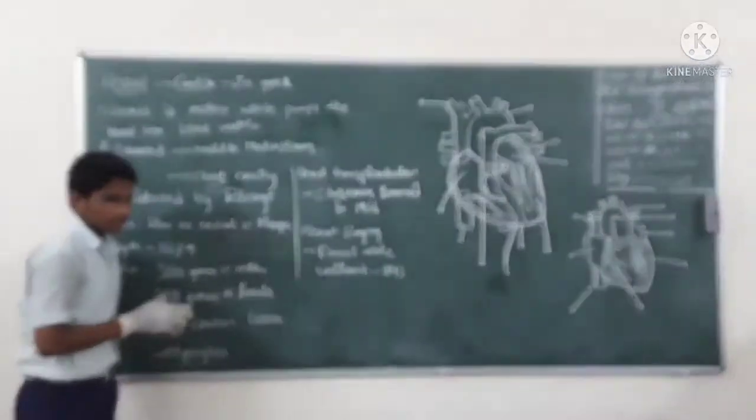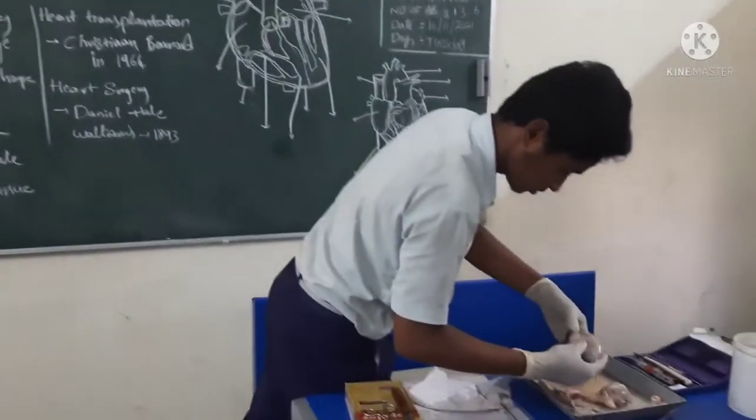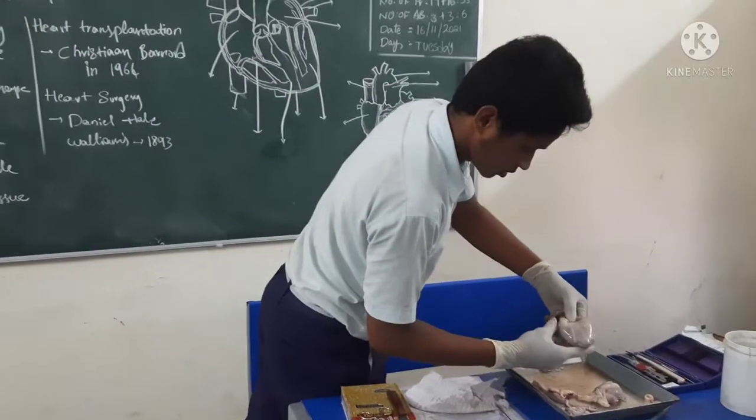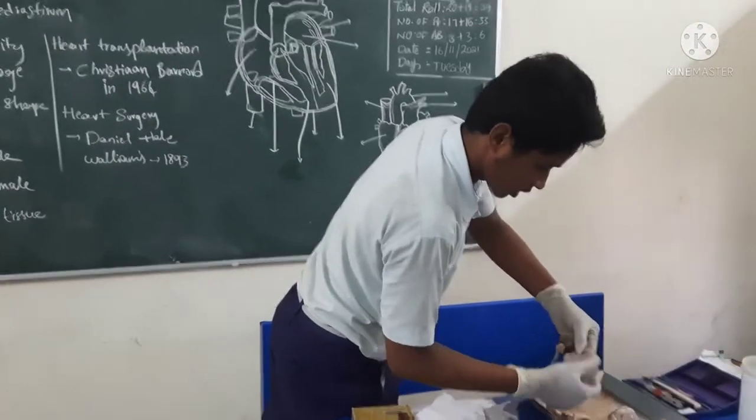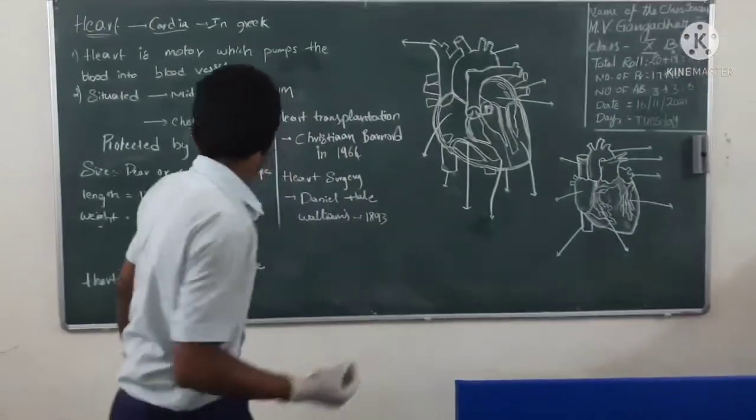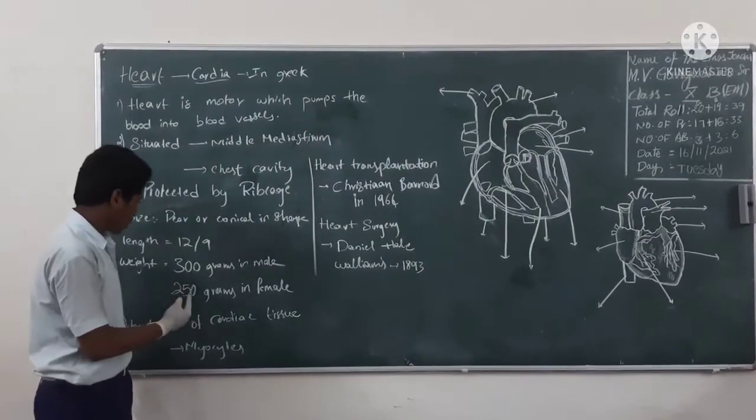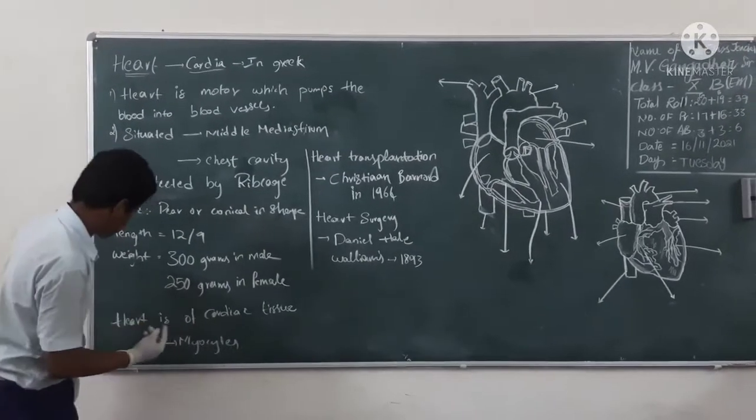Length 12 by 9. See here, the length of this was 12 and this was 9. And the weight of the heart in male is 300 grams and the weight of the heart in female is 250 grams.